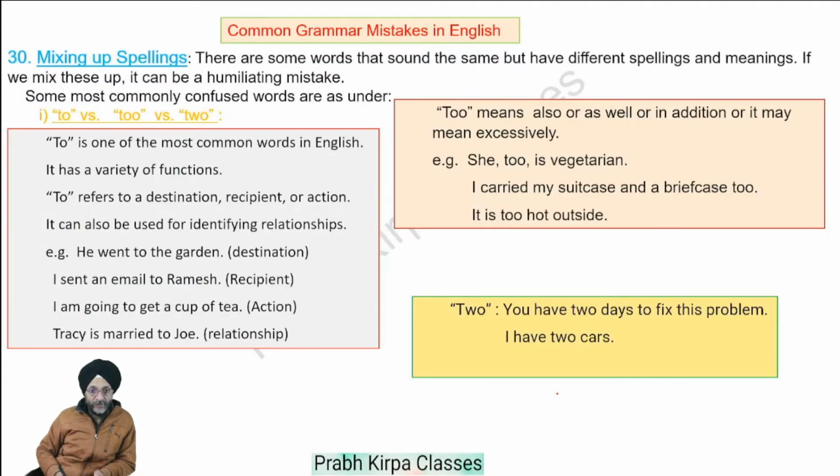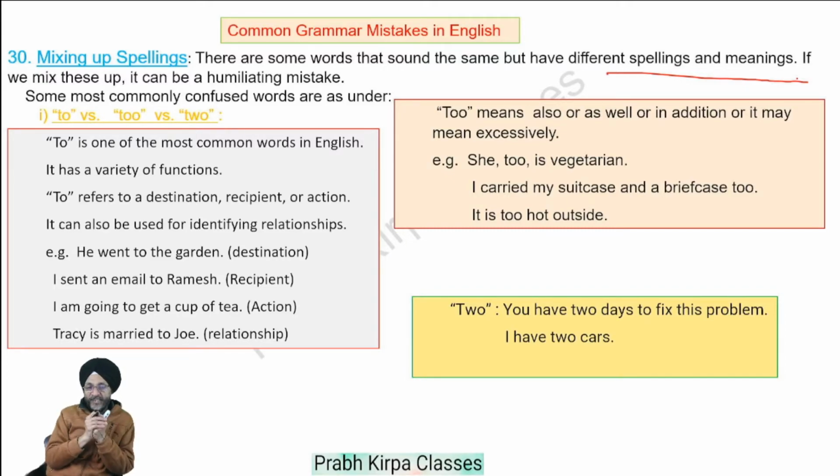Next, mixing up spellings. There are some words that sound the same but have different spellings and different meanings. If we mix up these spellings, it can be a humiliating mistake.